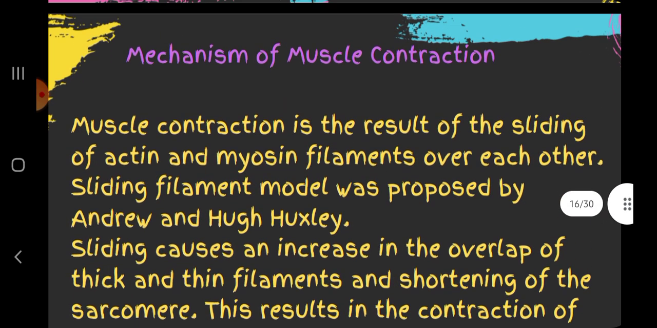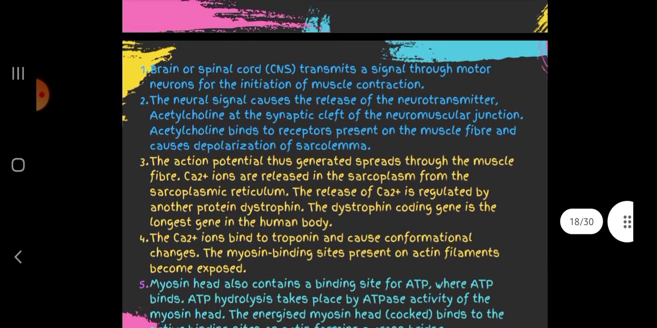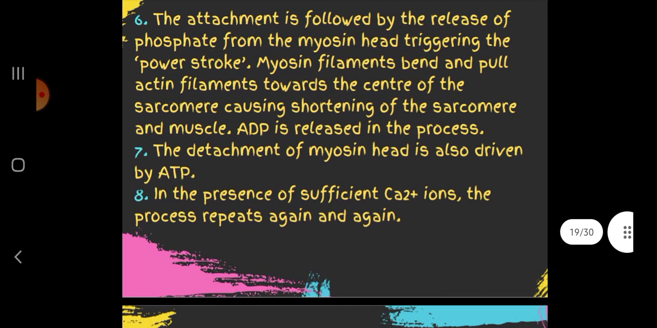Now, mechanism of muscle contraction. Muscle contraction is the result of sliding of actin and myosin filaments over each other. The brain or spinal cord, that is CNS, transmits a signal through motor neurons for the initiation of muscle contraction. The neural signal causes the release of neurotransmitter. Then the acetylcholine at the synaptic cleft of the neuromuscular junction binds to the receptors present on the muscle fibers and causes depolarization of sarcolemma.